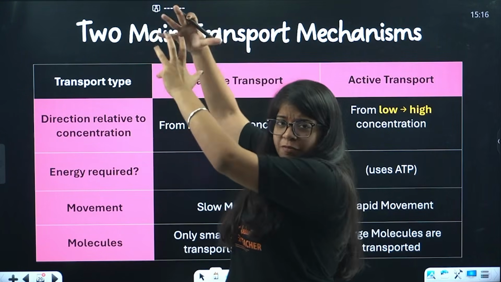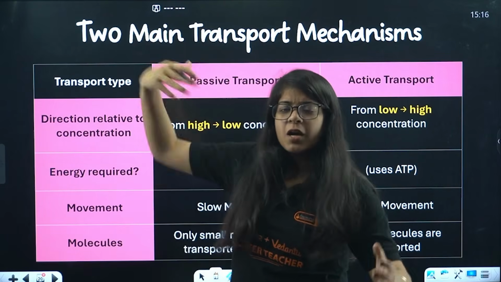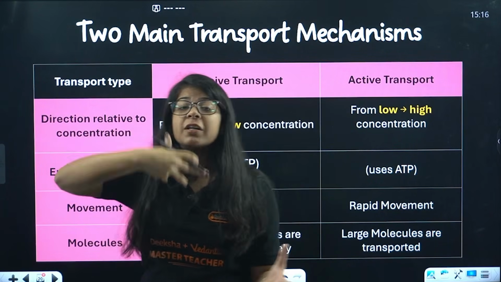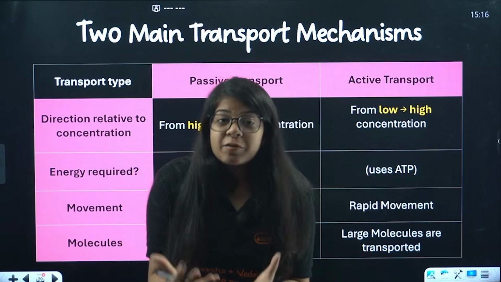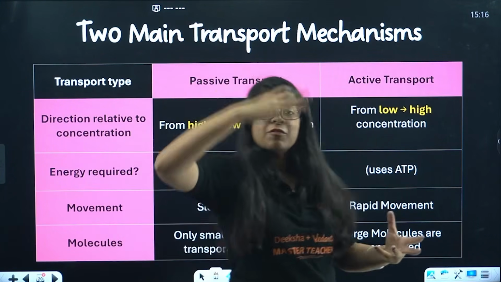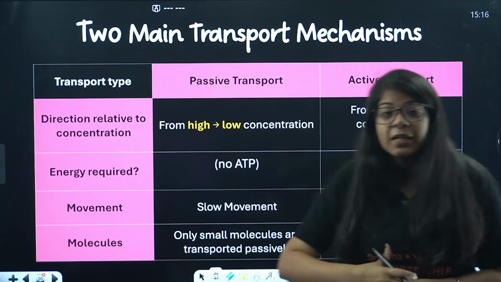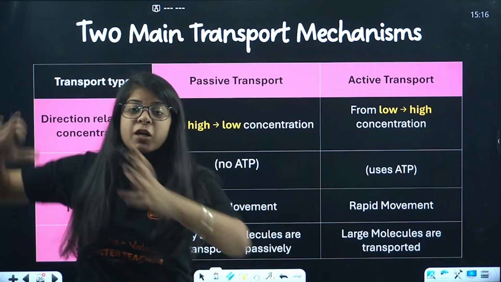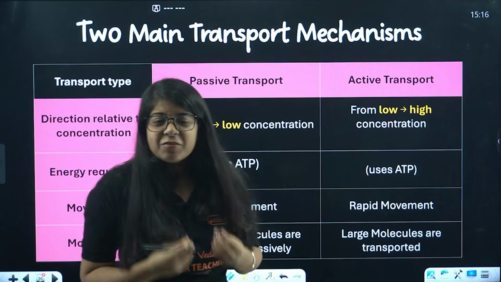There is so much stuff here and small stuff there. What will transport better? From high to low, it will transport easily. So that means no energy is required for transportation from high to low concentration, right? But in this place, there is already so much water and you want to add more water. You have to provide energy.